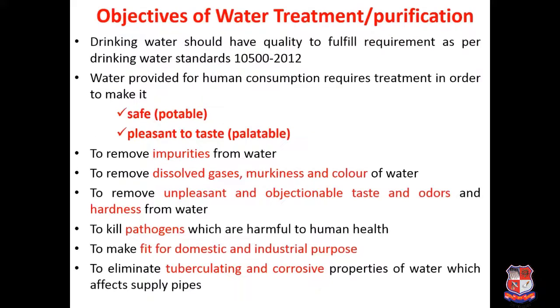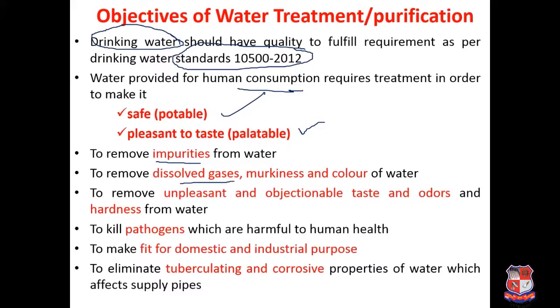Before understanding the flow diagram of the water treatment plant, we have to understand the objectives of the water treatment plant, why we have to treat our water. First thing is that as we are going to supply it and we are going to drink that water, the quality of water after treatment should fulfill the drinking water standard requirement, that is 10500:2012. So whatever water is treated in your treatment plant, it should be safe and it should be pleasant to taste. It should not have any impurities.